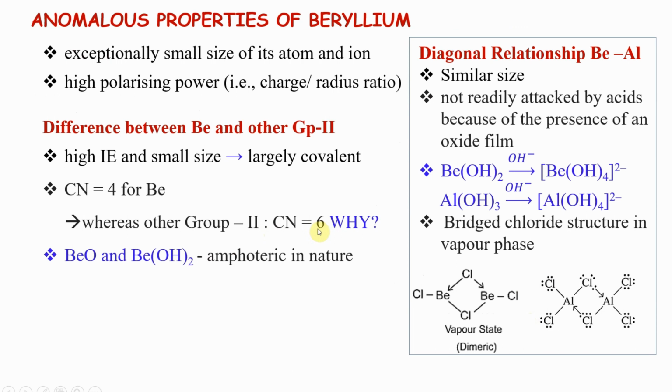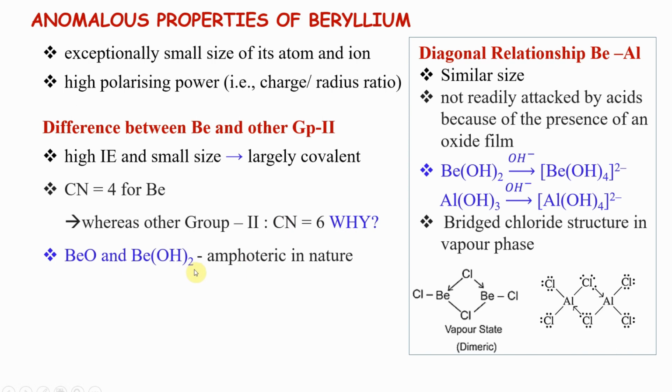As size increases, they can accommodate more electrons, so they can form 6 coordinate complexes. Example, where do we know an example of 6 coordinate complex for a group 2 element? Calcium and magnesium can form complex with EDTA. EDTA is hexadentate, so coordination number is 6 for that.